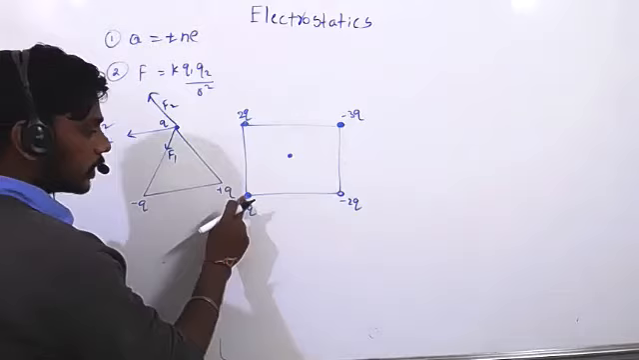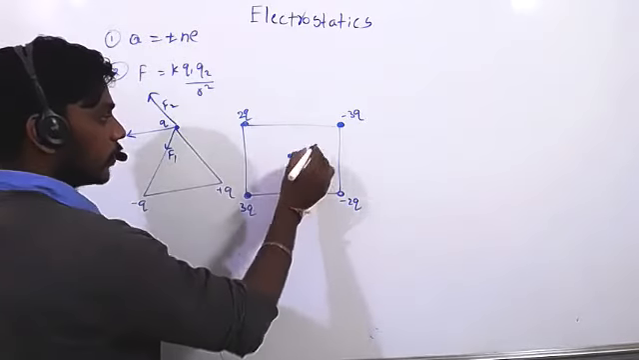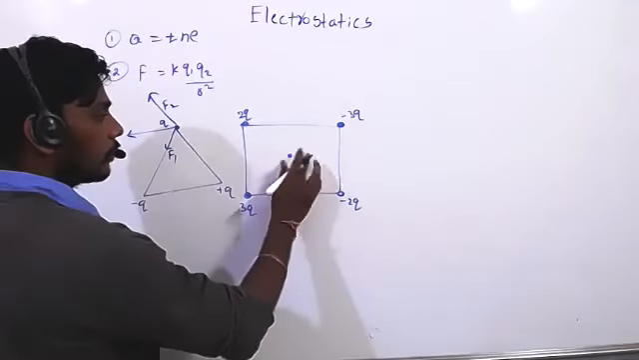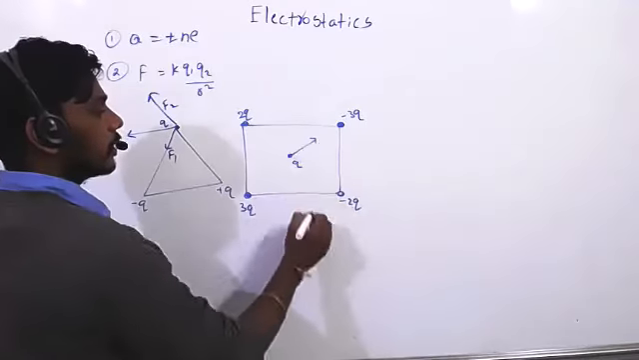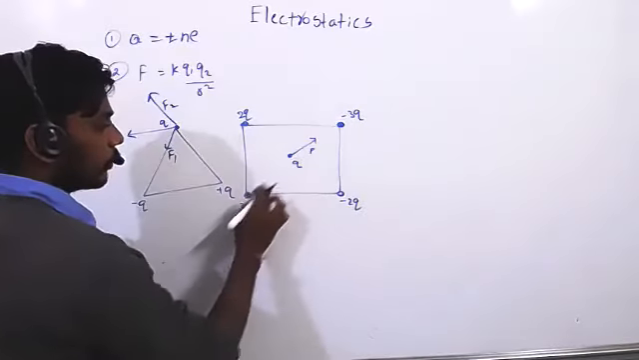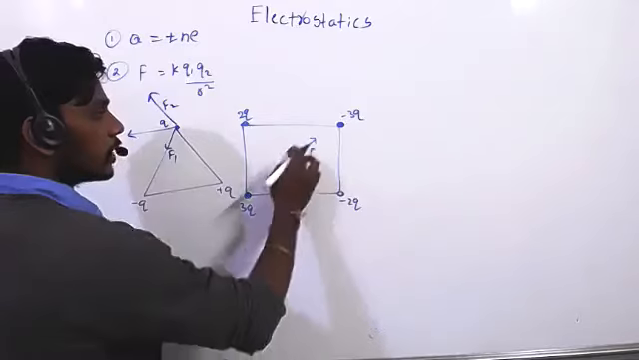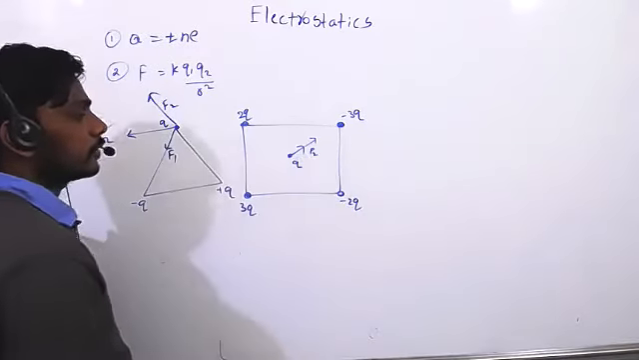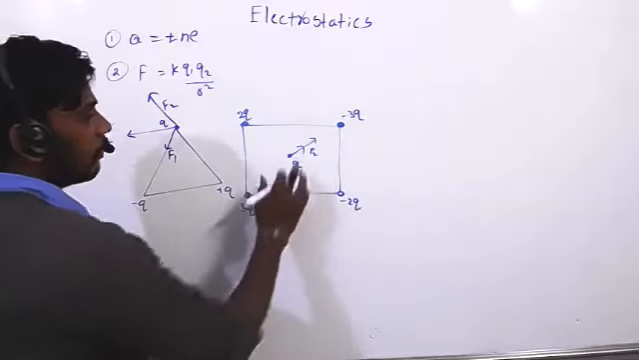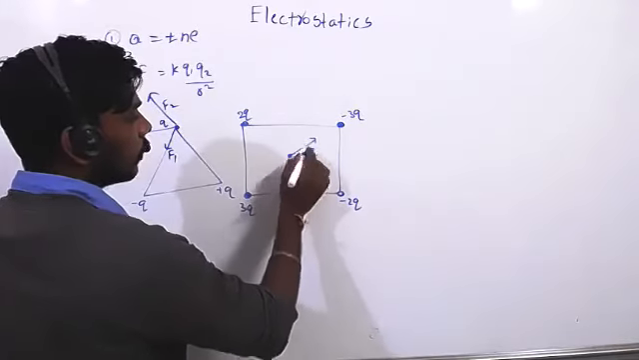Now due to this, the charge is q. Place the charge q. Now between these two, there is a repulsion force. It will be in this direction. That is F1. Between these two also. Sir, the resultant will be 0, sir. No, it's not, the resultant is not 0 now. Why? Let's see.